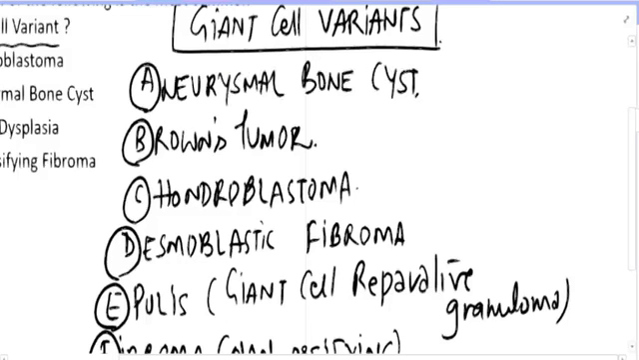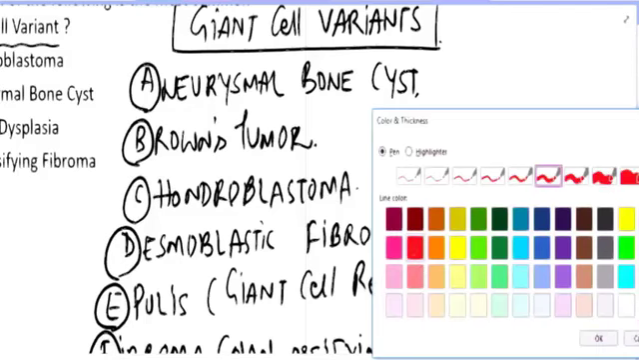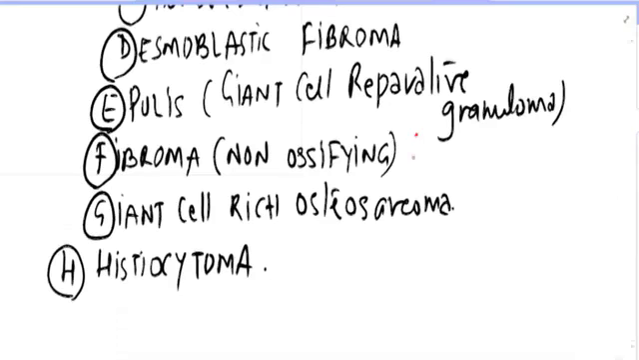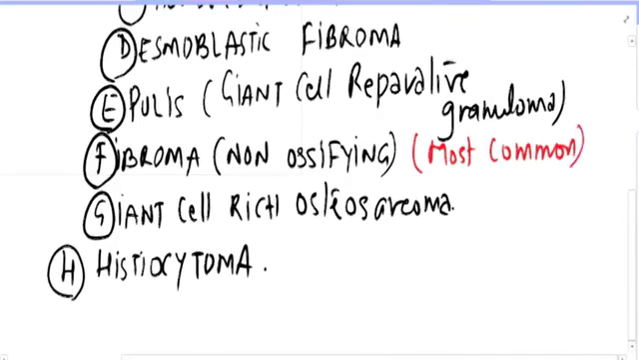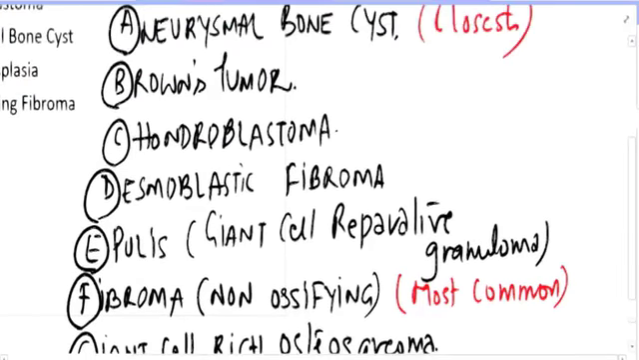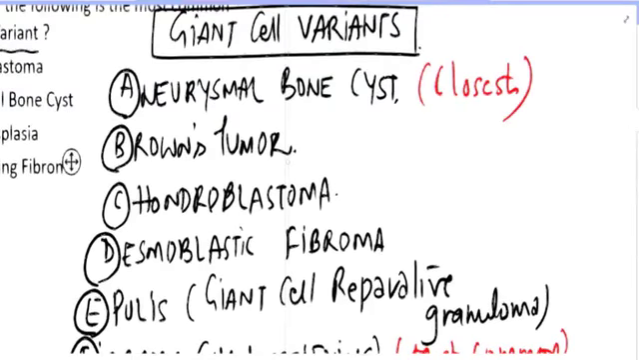Aneurysmal bone cyst, ABC. Now, what I want you to understand is that this is the closest giant cell variant, while this non-ossifying fibroma is the most common giant cell variant. I hope you understand. All are giant cell variants for sure. There's no doubt about it. But when we talk about the closest, it is aneurysmal bone cyst, and most common